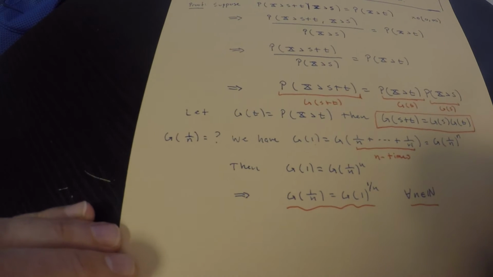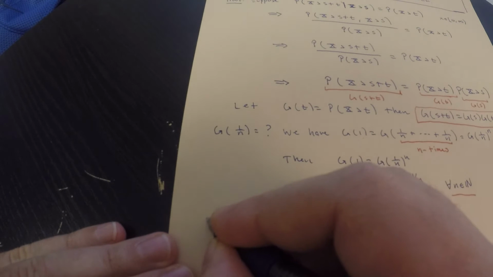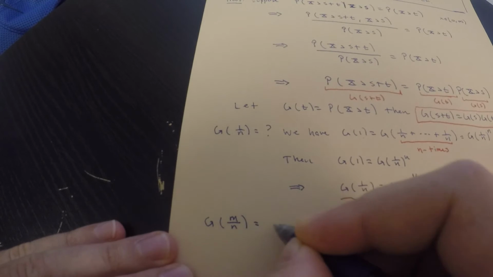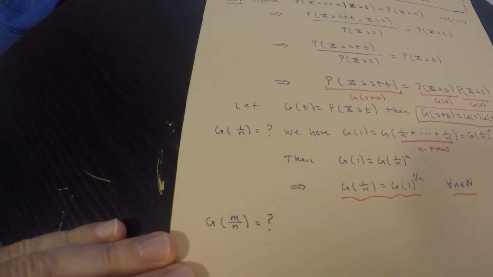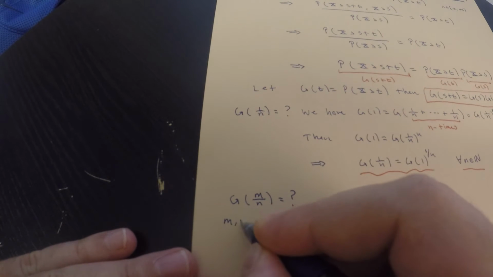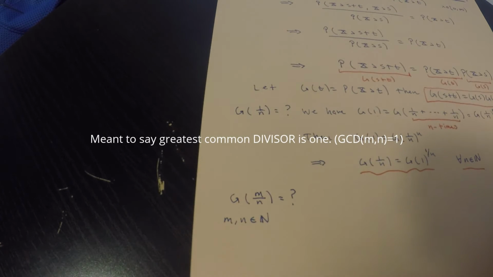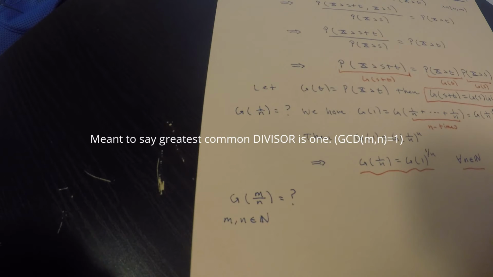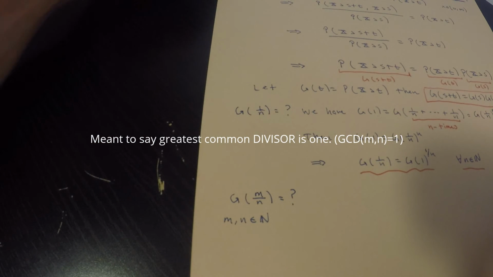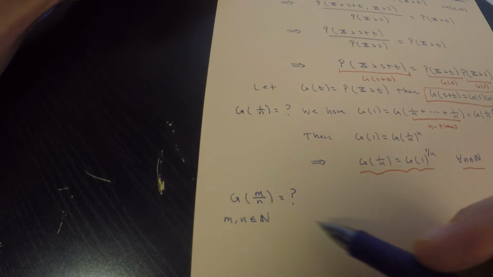What can I say about just a general rational number? So what about g of m over n? What is that equal to? And this is for m and n in natural numbers, where their greatest common divisor is 1, so they're coprime. All I want to say is that I can't reduce m and n anymore. I mean, you don't want it to be like 2 over 4, it's just a half, right? It doesn't really matter, but for any rational number, what can I say about this quantity?